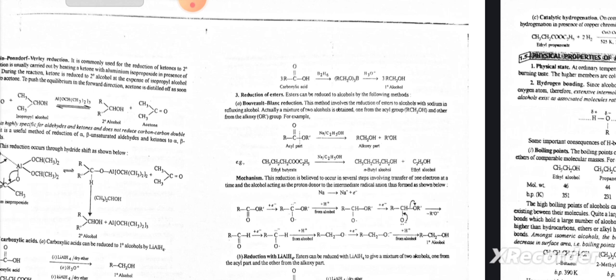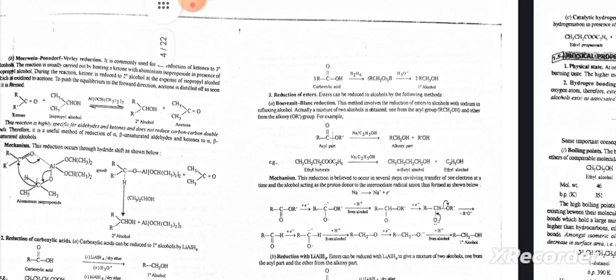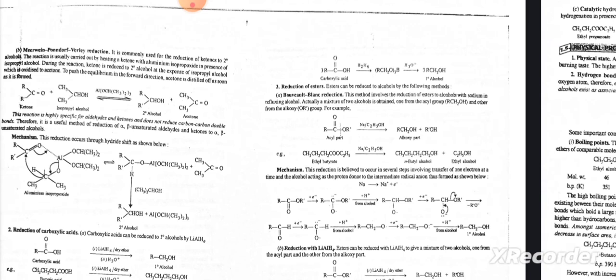Bouveault-Blanc reduction. This method involves the reduction of esters to alcohols with sodium in refluxing alcohol. Actually a mixture of two alcohols is obtained, one from the acyl group and the other from the alkoxy group, RCOOR'. So here we give sodium in the presence of ethanol to the ester, then we will get an alcohol. The mechanism is given below.